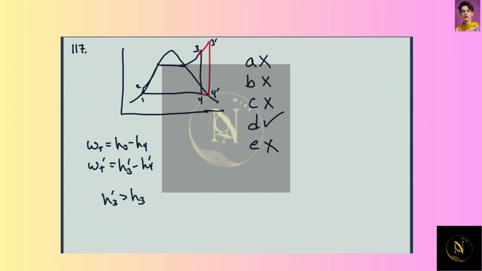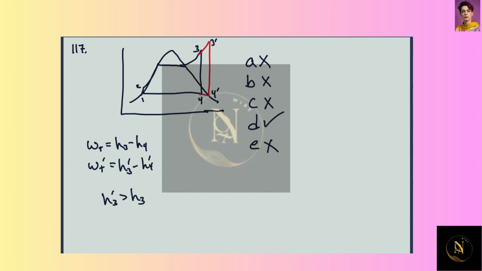It's not quite as clear, just because both of these things increase, H3 to H3 prime, and H4 to H4 prime, but the increase in H4 is very small. So Q in and Q out both increase a little bit, but Q in increases more, so that means the efficiency will go up.